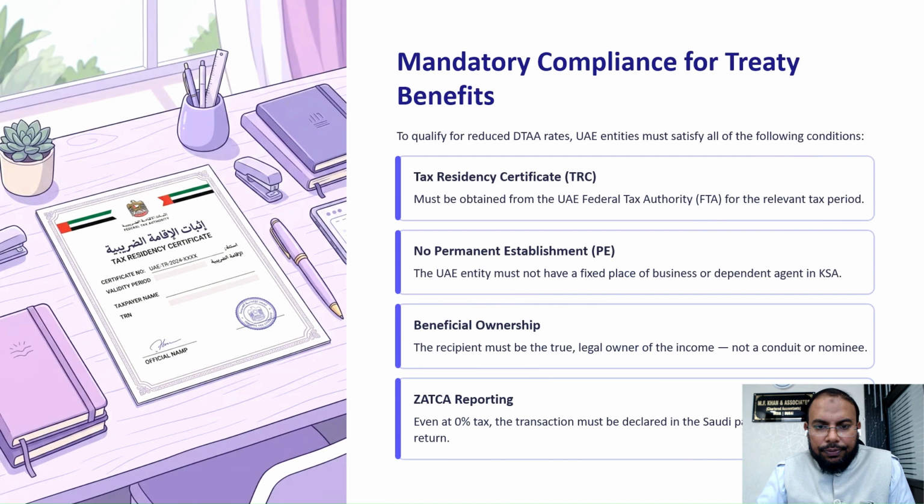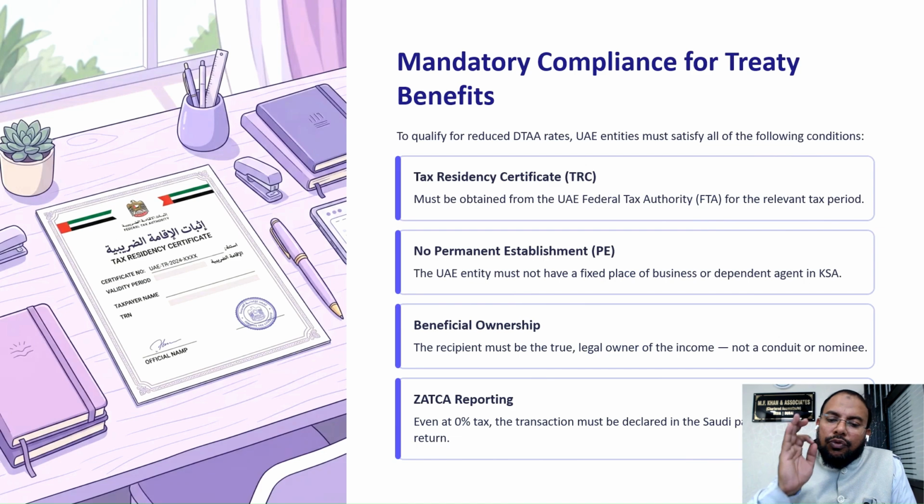In the next slide, we will understand what steps have to be taken by the UAE company for taking the treaty benefit. For your understanding, first of all, you know the TRC, tax resident certificate. If you are a UAE company providing service to KSA, you must obtain a TRC from the UAE FTA authority. And remember, the UAE entity must not have a fixed place of business or dependent agent in KSA. The third condition is beneficial owner, meaning the recipient must be the true and legal owner of the income.